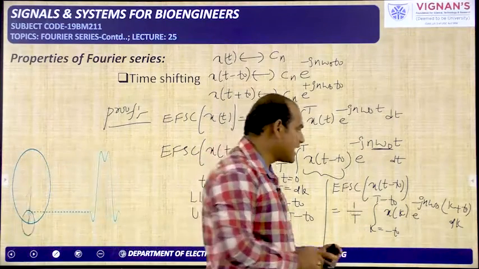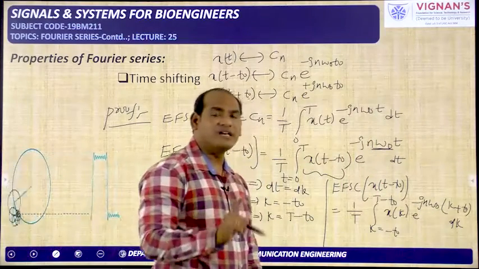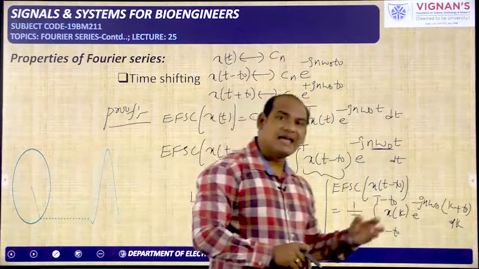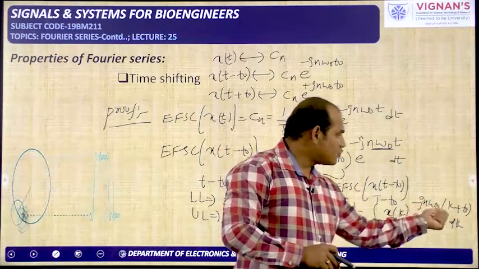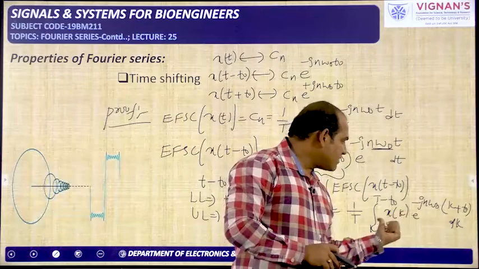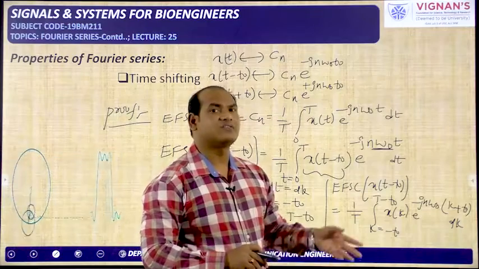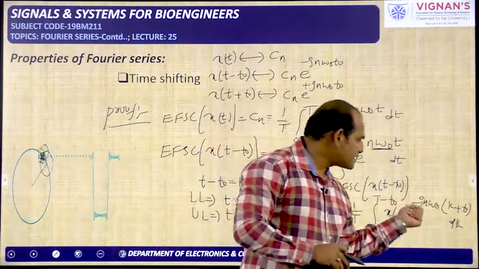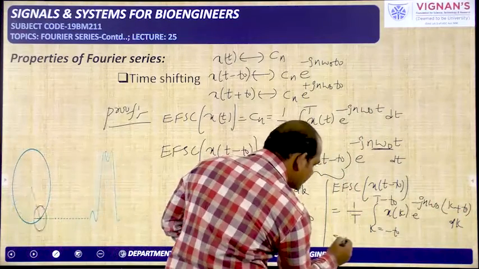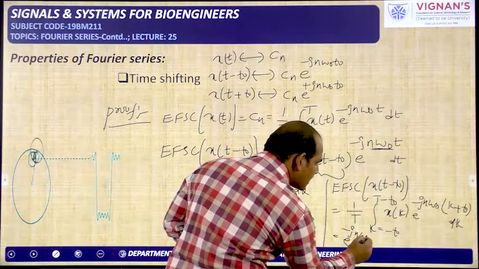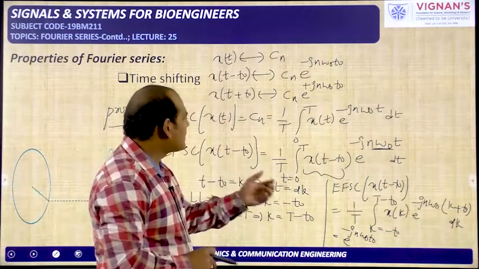Over one period only we will get, and here two exponentials are there, but one exponential has the variable and the other does not, so that is like a constant: e power minus jn omega naught into k, and e power minus jn omega naught into t naught. Here we are doing the integration with respect to k. So the terms involving k are variables and the terms not involving k are constants. So e power minus jn omega naught into t naught is a constant, so we can write it outside of the integral. The remaining entire thing is looking like the formula for cn only.